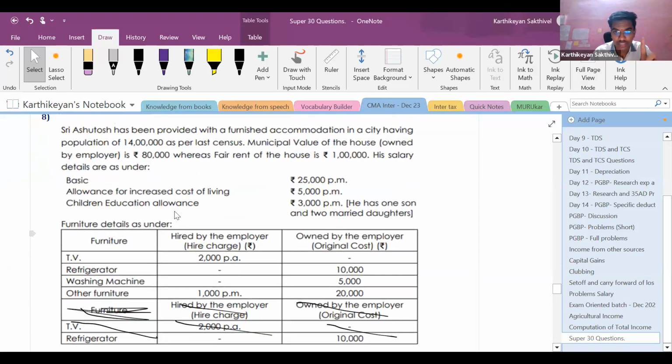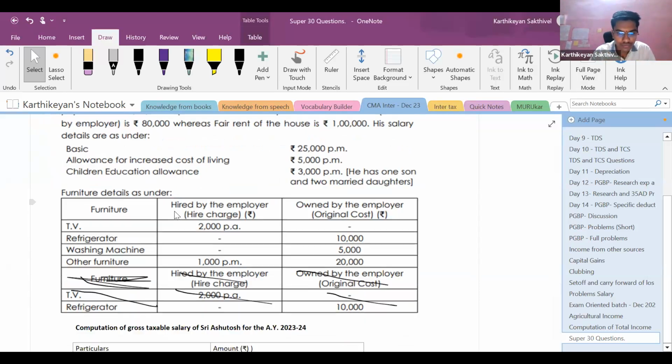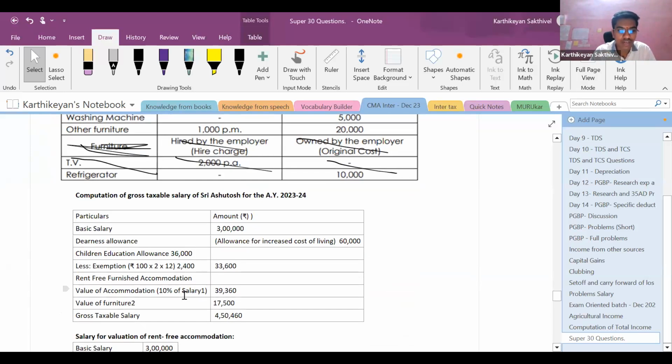One is it is a furnished accommodation. First one is valuation of the accommodation. Next one is valuation of the furniture. We just need to add it, right? That's what we are doing now. So first let us find out the value of the accommodation. Value of the accommodation is 10% of salary.